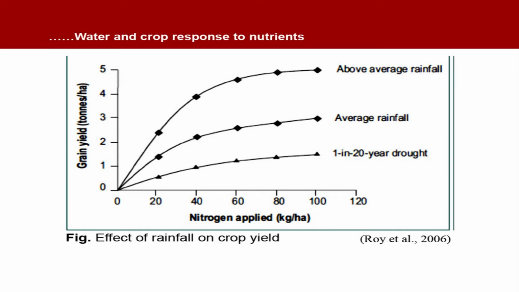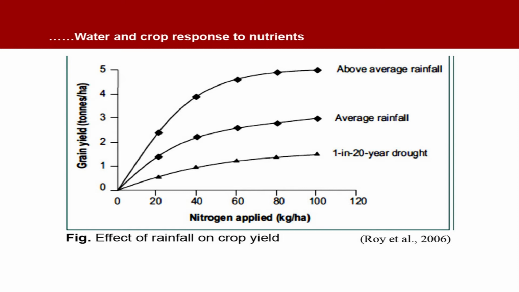On the x-axis you have nitrogen applied, on the y-axis it is grain yield in tons per hectare, and nitrogen rates are in kilogram per hectare. So, you see three different lines: the lower one, the one in the middle and the third one at the top. So, you see 1 in 20 years drought.